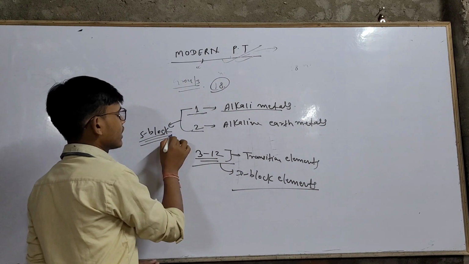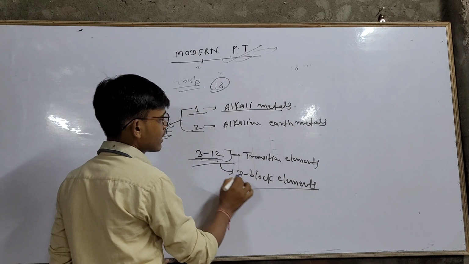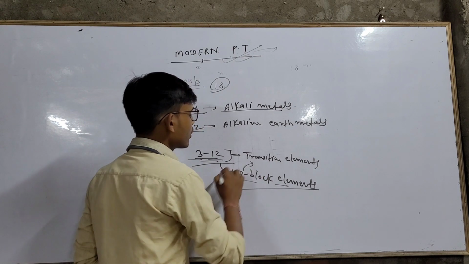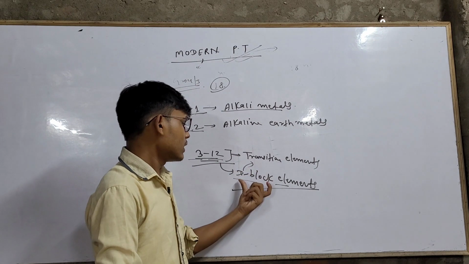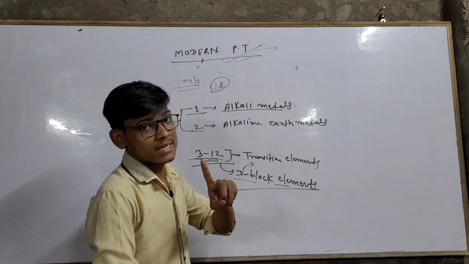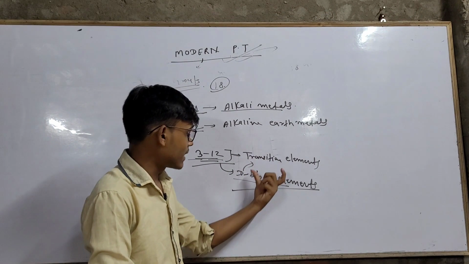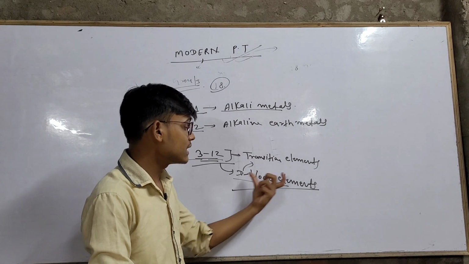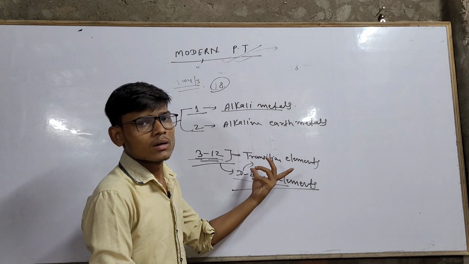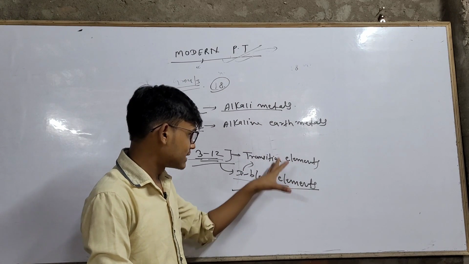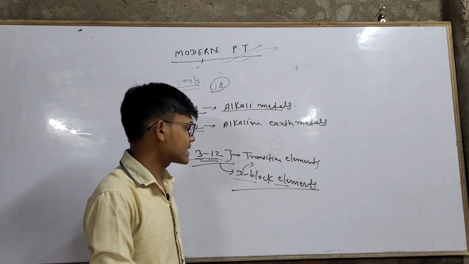Group 1 and 2 are called S block. Group 3 to 12 are called D block elements, and D block elements are transition elements. But remember, all D block elements are not transition elements. All transition elements are D block elements, but all D block elements are not transition elements. Why? We will talk about these things in later classes.